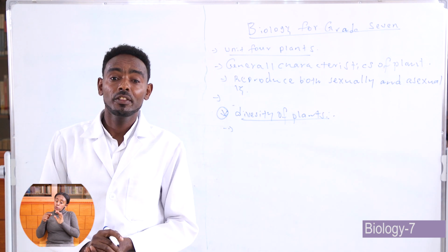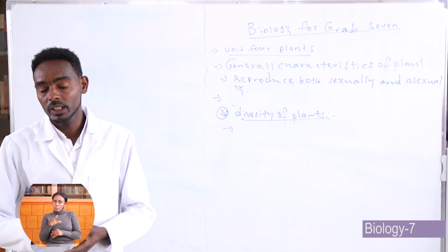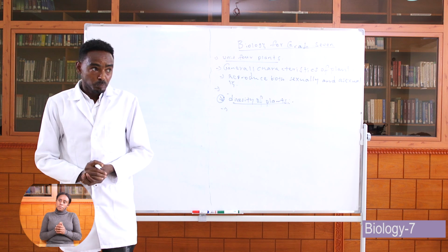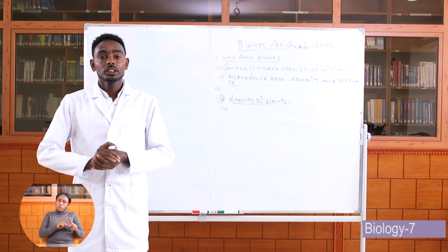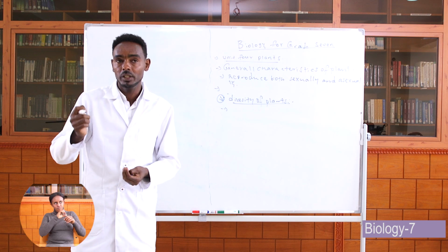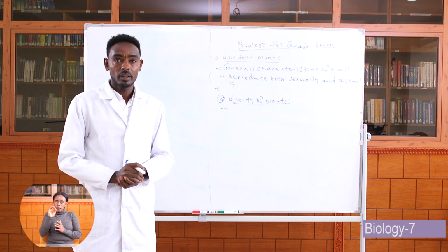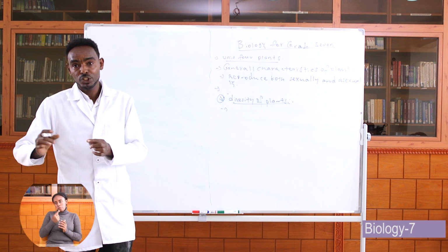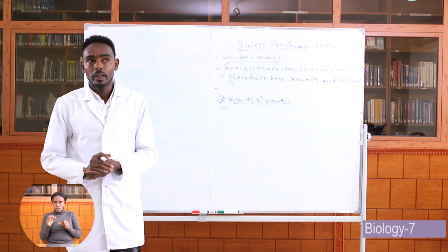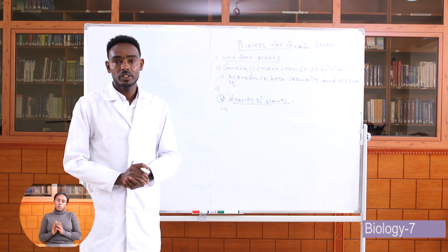Plants show great diversity in their size, in their type, and also in their distribution. Let us see one by one. Plants differ in size from the smallest mosses, which grow up to 7 centimeters, to big trees, which grow up to 18 meters. You see, the difference is visible. Mosses are a type of plant which grow up to only 7 centimeters, and big trees are a type of plant which grow up to 18 meters.